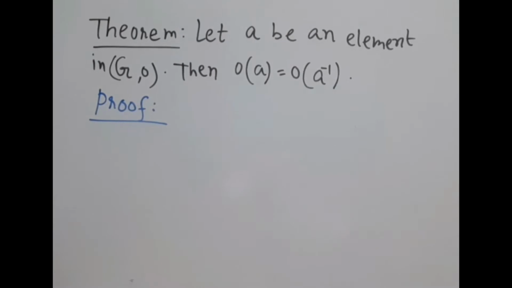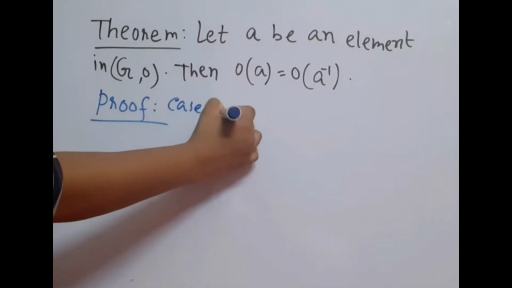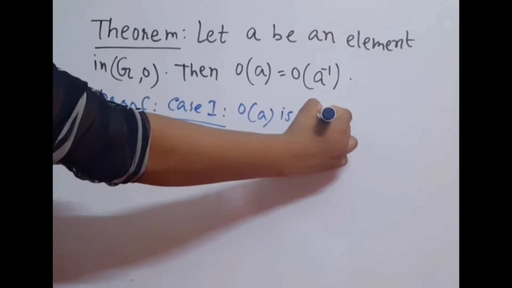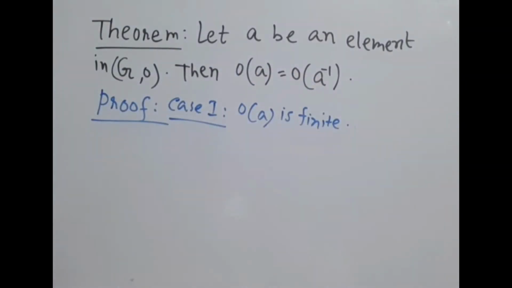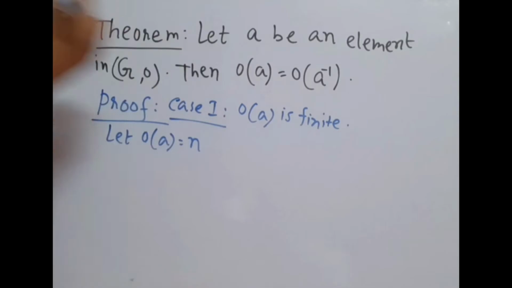In this proof, we consider two cases. The first case is order of A is finite, and the second case is order of A is infinite. So in case 1, let order of A equal n.